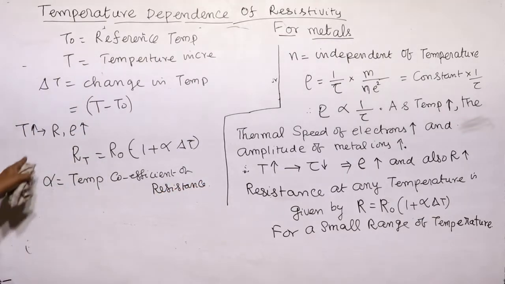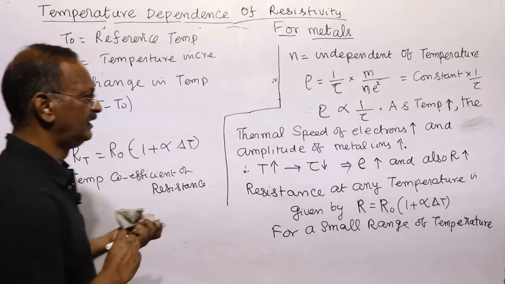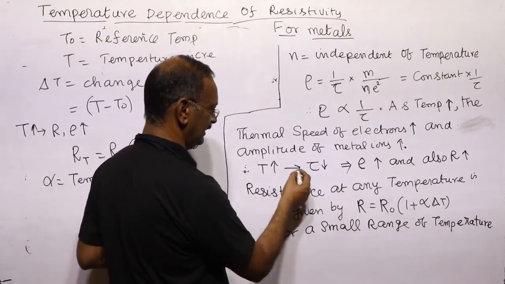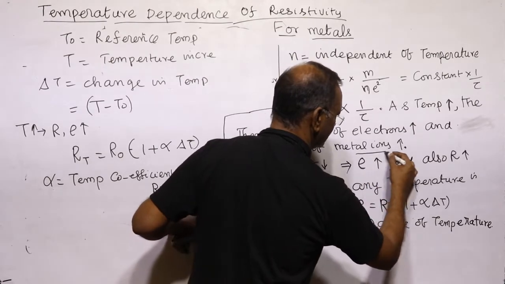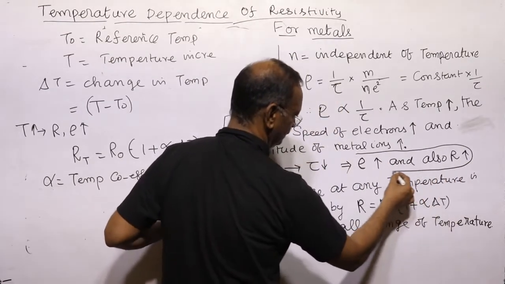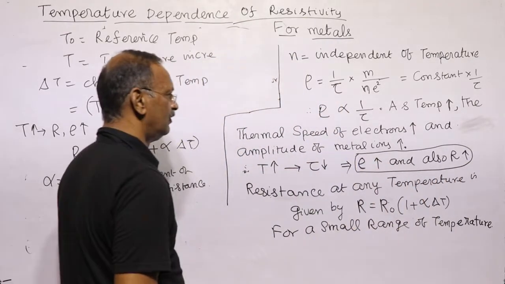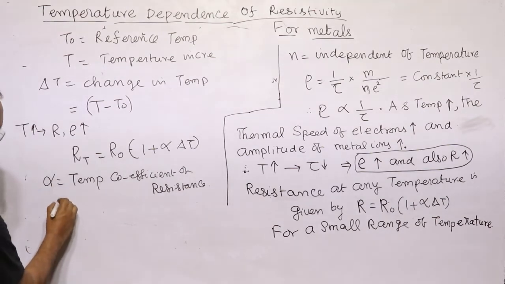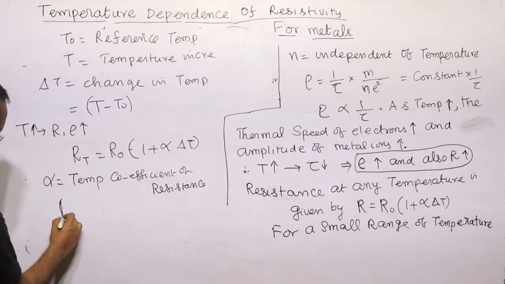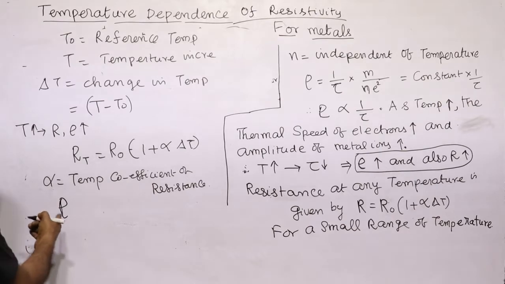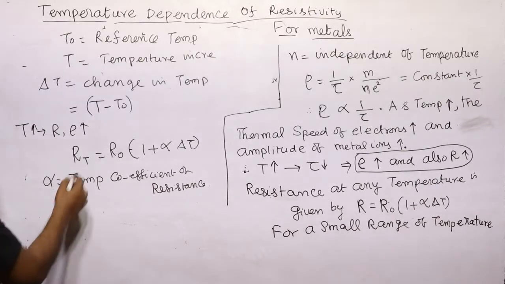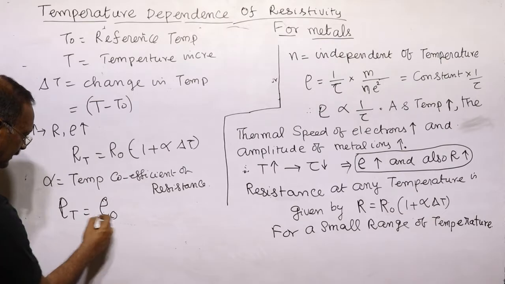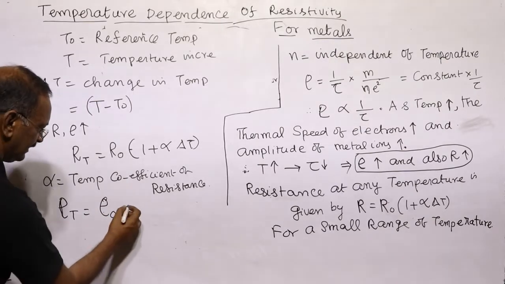Since when temperature increases tau decreases, both resistivity as well as resistance increase. Therefore we can write the resistivity at temperature T is equal to the resistivity at the reference temperature.